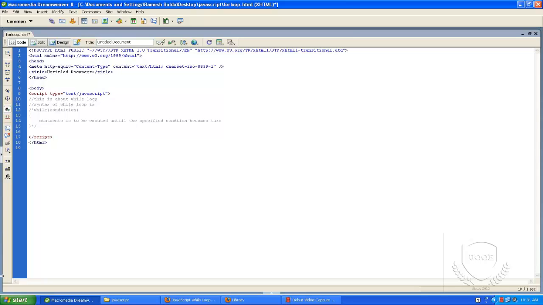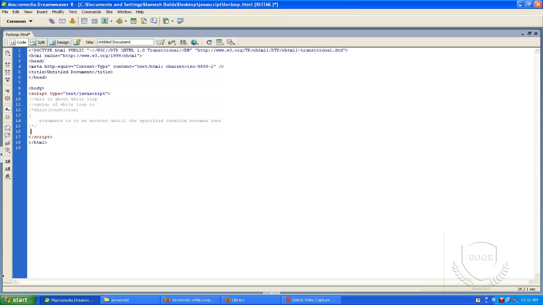In further sessions we will repeatedly deal with the for loop and while loop, because using these loops we can print data. Once we start PHP, in every example we will use a while loop or for loop, and at that time you will get a clear idea. Right now I'm giving just a basic idea of how the for loop and while loop work.